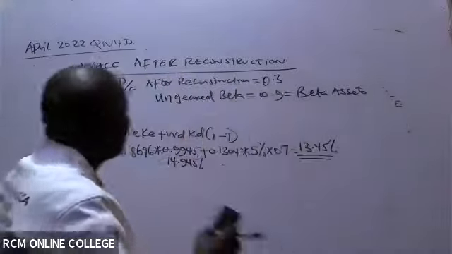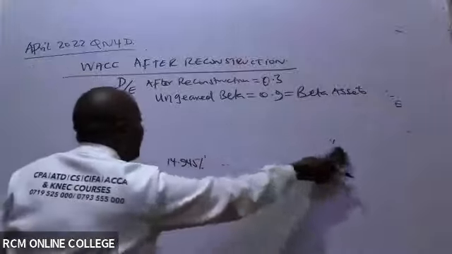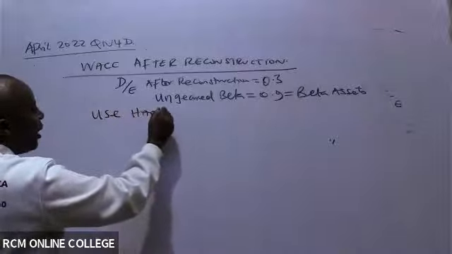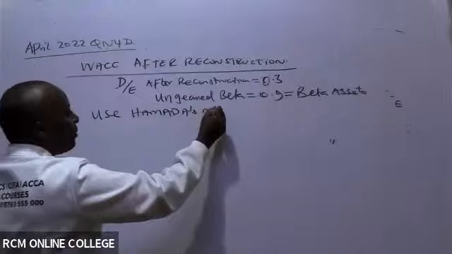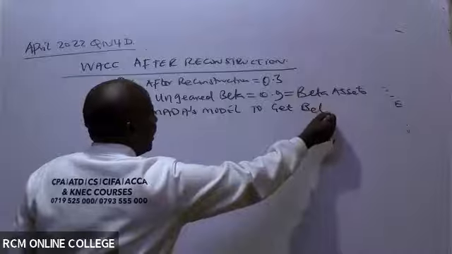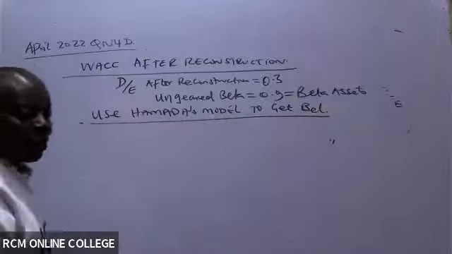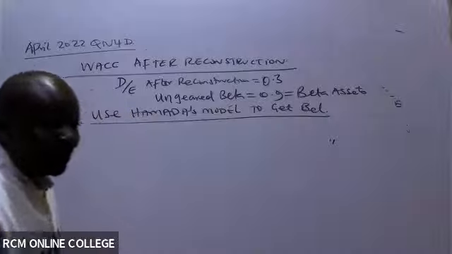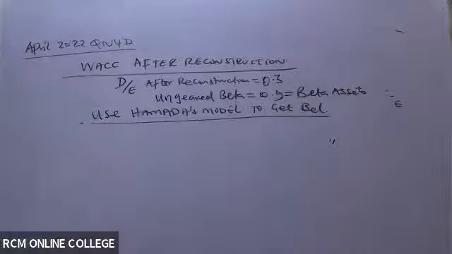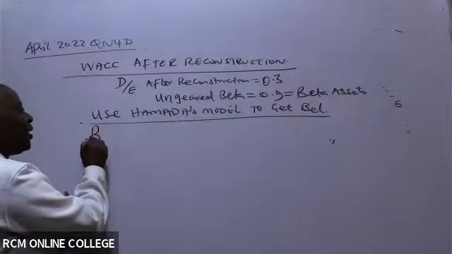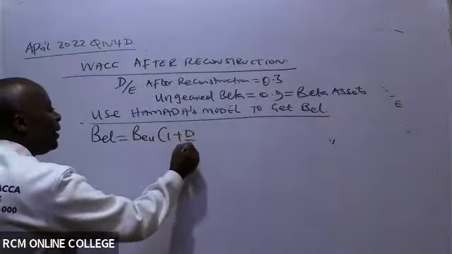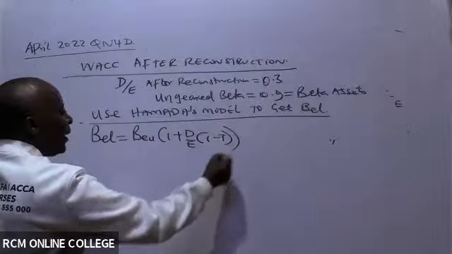So the first war here is to use Hamada's model to get beta equity levered, or geared. How do we do this? Very easy. Beta equity levered equals beta asset into 1 plus D over E into 1 minus tax, like that.